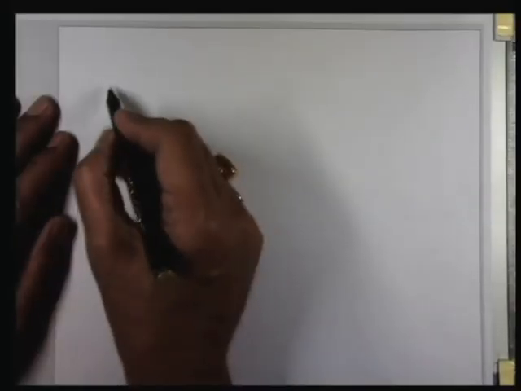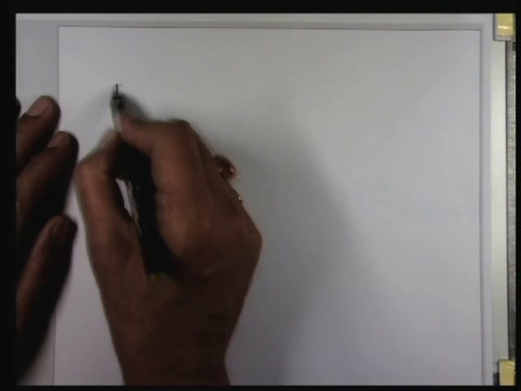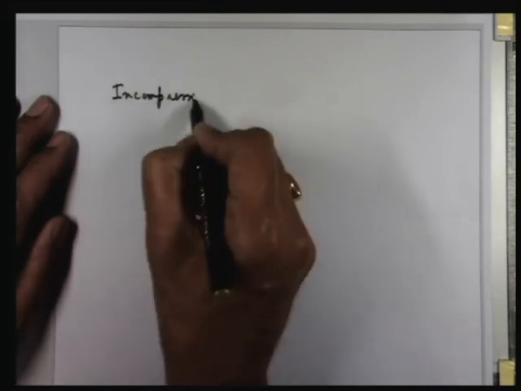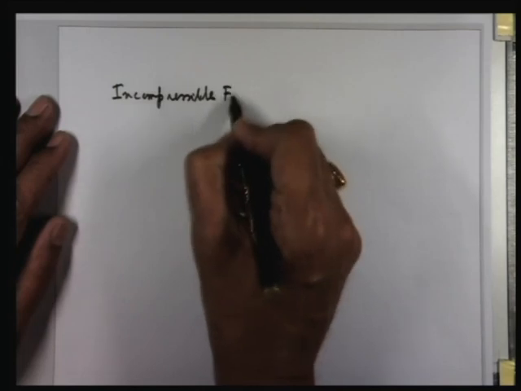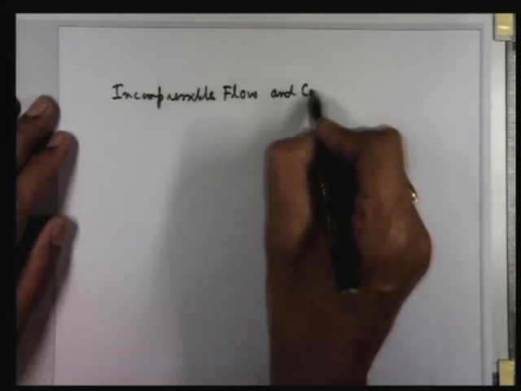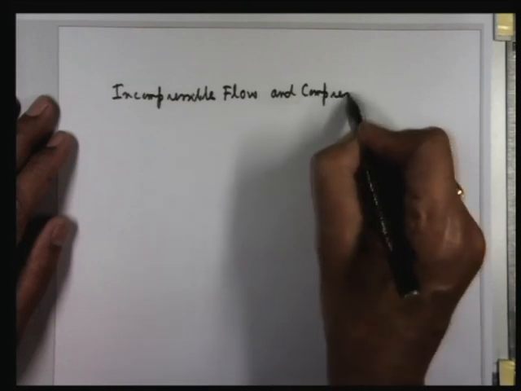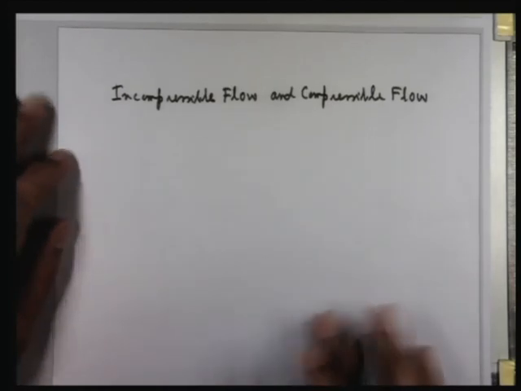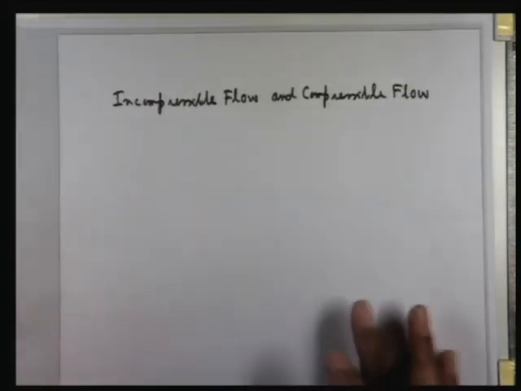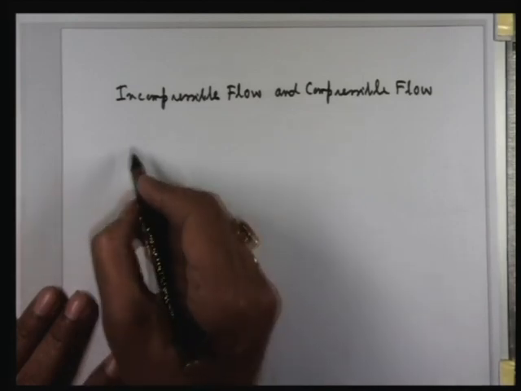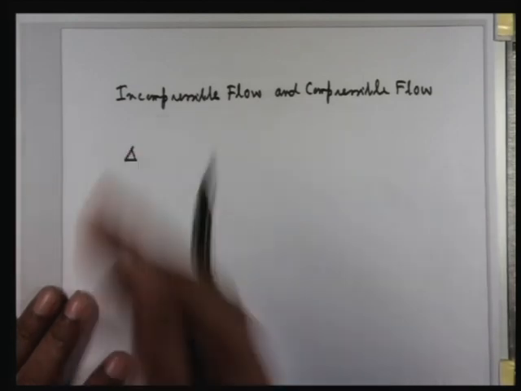So now to fix that, for our practice in fluid flow, we define two paradigms of flow: incompressible flow and compressible flow. From common sense, we can understand that we deal with the change in volume or density.